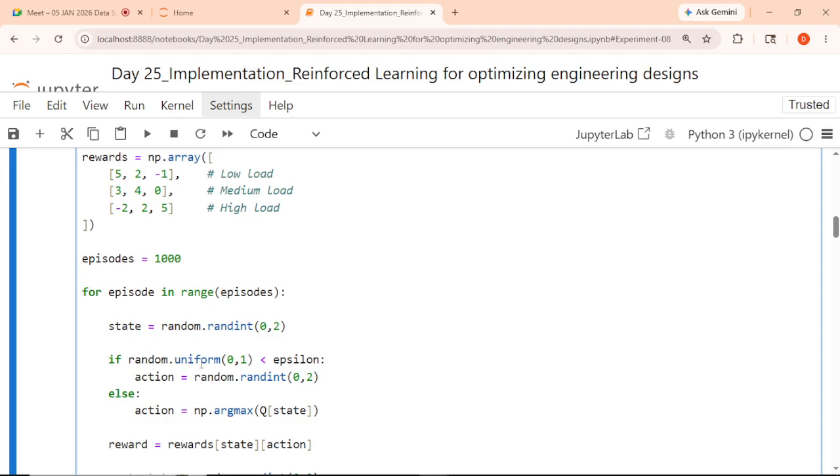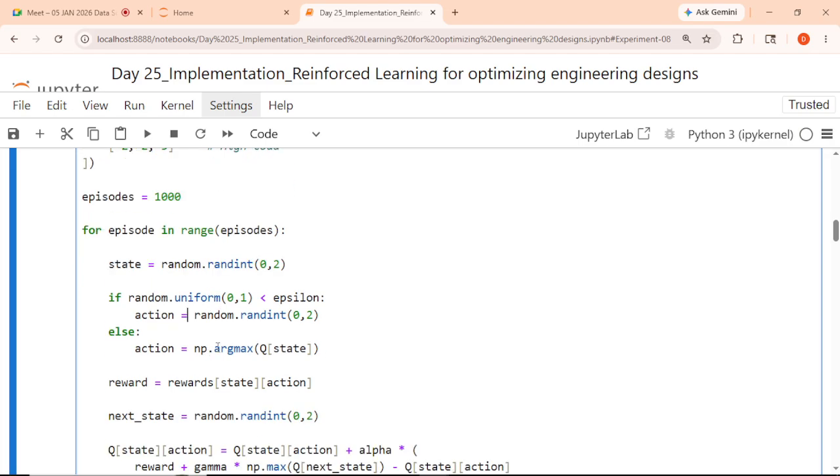Then if random.uniform(0, 1) is less than epsilon, this value we have already defined. The action should be random. random.uniform, that is a 0, 1 value taken there, right? That is a function under the random library, which will give you some value. That value should be less than epsilon. So we'll see what actually it is giving, and we'll try to fetch the value for random.uniform first.